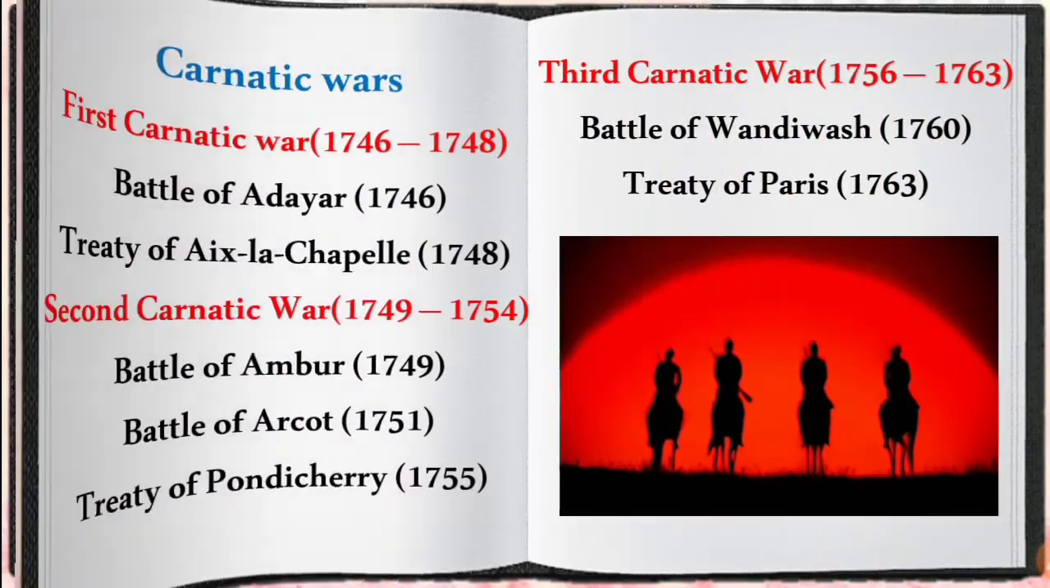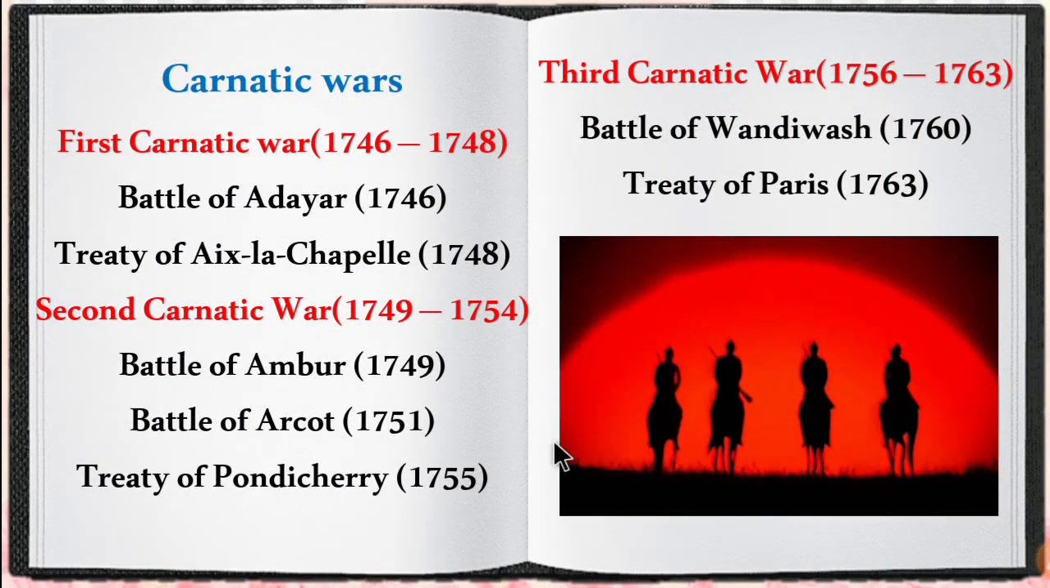Next, we have seen about the Carnatic Wars. The Carnatic Wars were fought in 3 phases. The first one is the First Carnatic War, which was fought between the time period of 1746 to 1748. The main reason behind this war was the Austrian War of Succession in Europe between the English and the French. In Austria, there was a war because of the succession problem: who will become the next ruler of Austria? So, there was a war between the English and the French. This First Carnatic War is considered as an echo of the Austrian War felt in India.